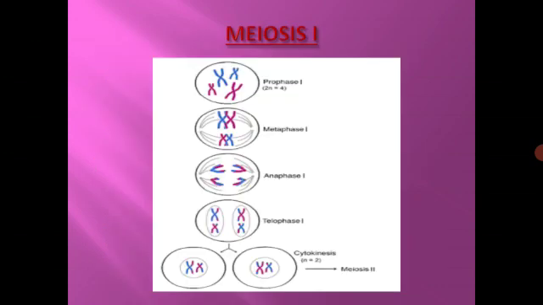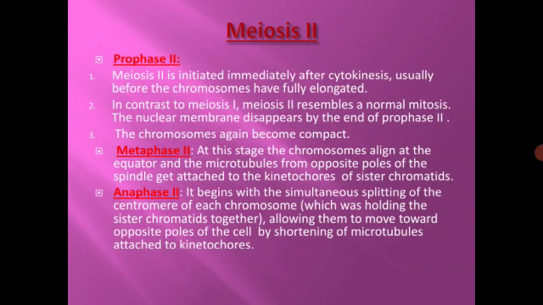This diagram shows meiosis 1, with the substages of prophase 1. Second is metaphase, aligned at the equatorial plate. The bivalents are lying at the equatorial plate. Then this is the anaphase stage, where they start separating, and then the telophase is being shown. So this diagram shows the stages of meiosis 1. Coming to meiosis 2, it involves prophase 2, metaphase 2, anaphase 2, and telophase 2.